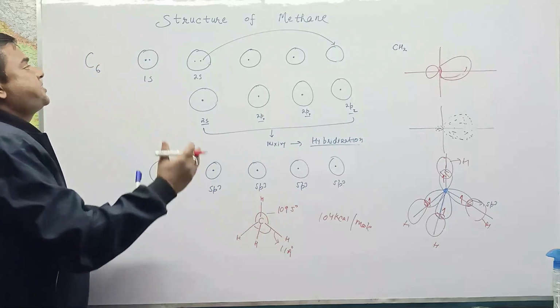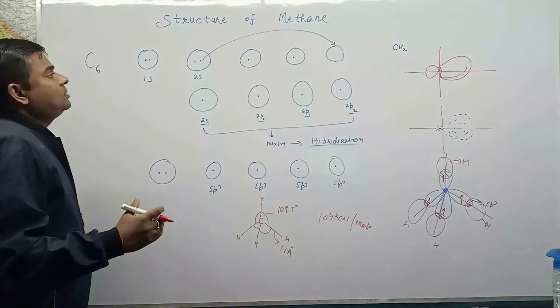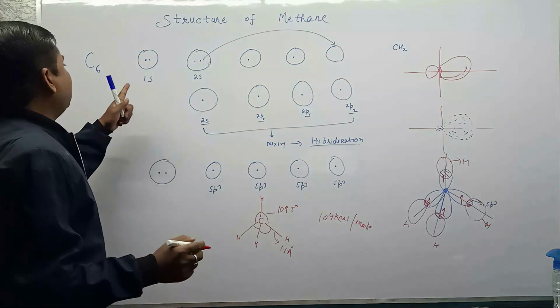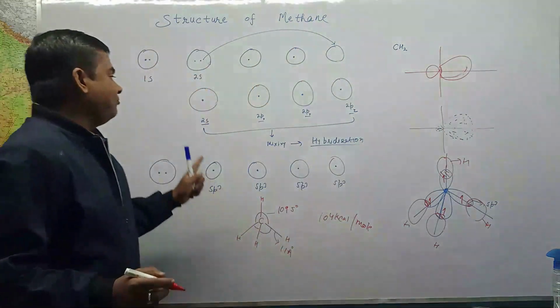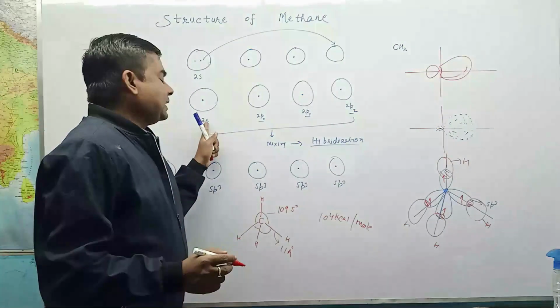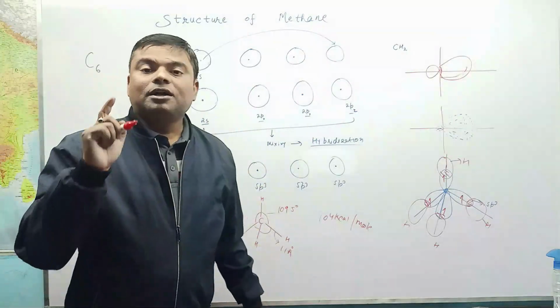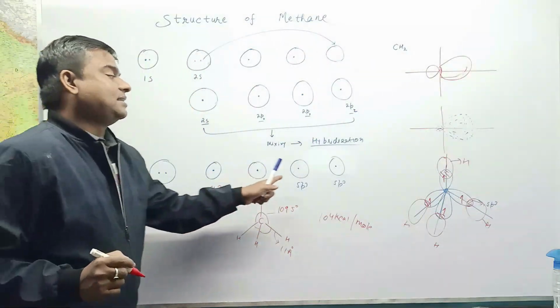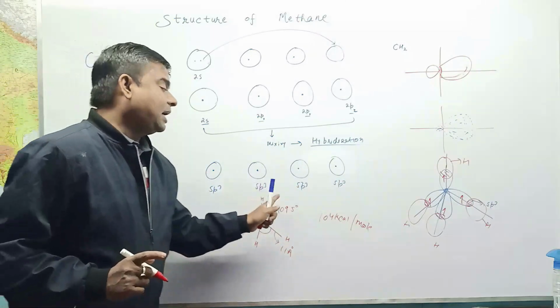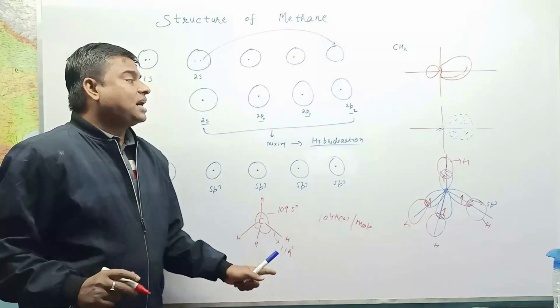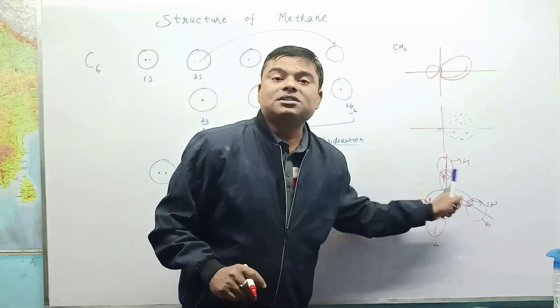So in a nutshell, in the structure of methane, a 2s electron is promoted to 2p, and we have 4 orbitals, each containing 1 unpaired electron, which after hybridization produce 4 equal energy sp3 hybridized orbitals, directed along a tetrahedral shape.